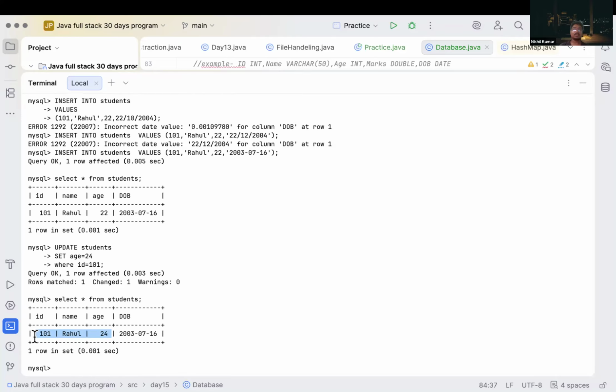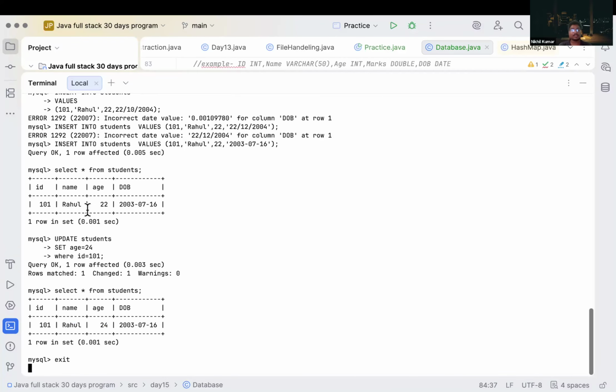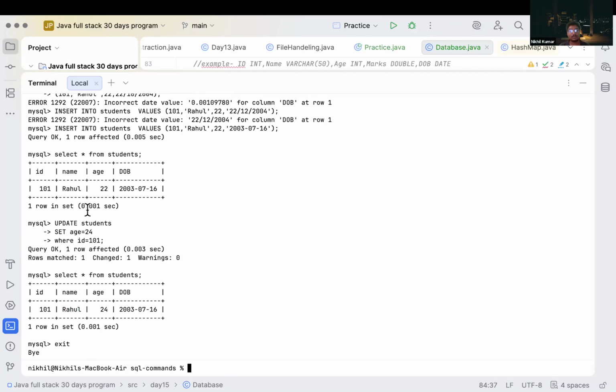What will happen if I close this terminal? If I write something like this, exit, what will happen? It said bye. When I try to write the exit, it said bye. And we are back in our command line.